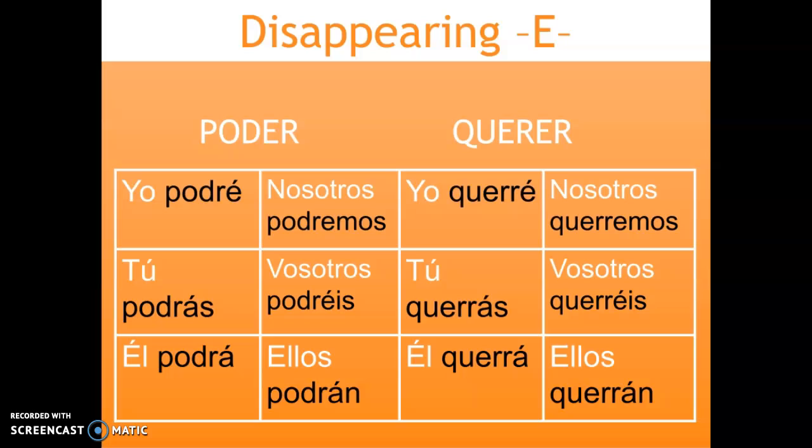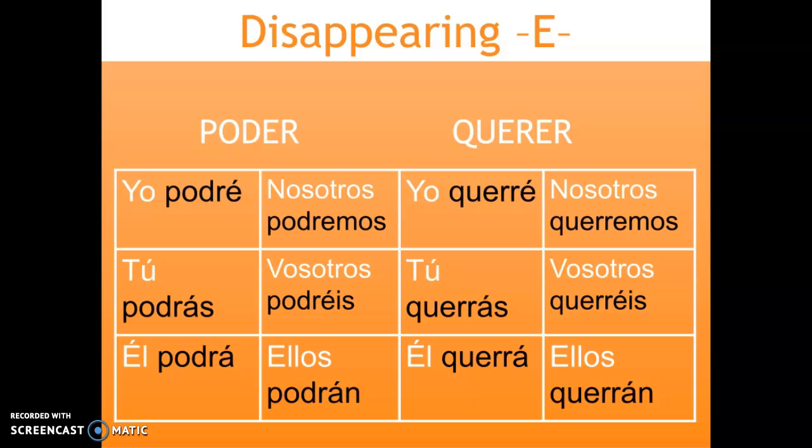Okay, these are called the disappearing E because the E just disappears and then we just add the new endings. As you can see in the verb poder, the verb is spelled P-O-D-E-R. But when we conjugate the verb, we spell it P-O-D. The E just disappeared and then we just leave the R. But then we add the endings of the future tense, which would be é, ás, á, emos, éis, and án.